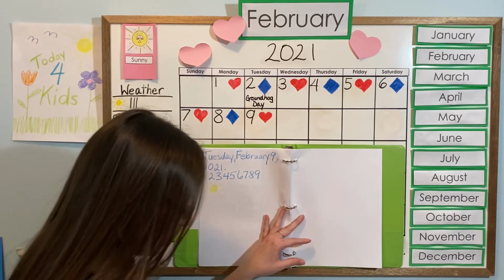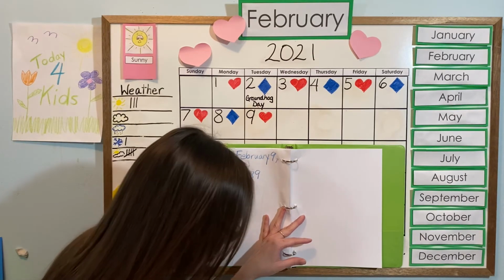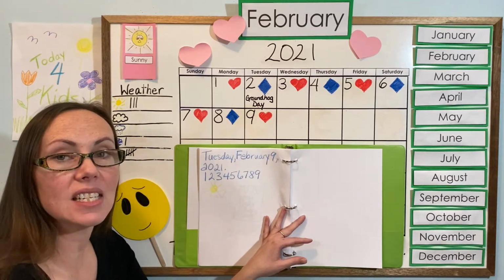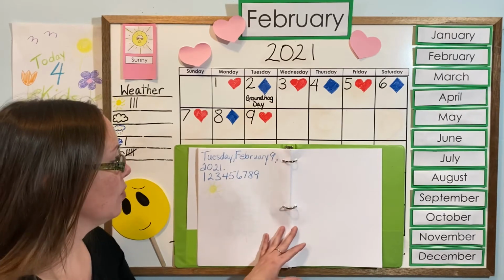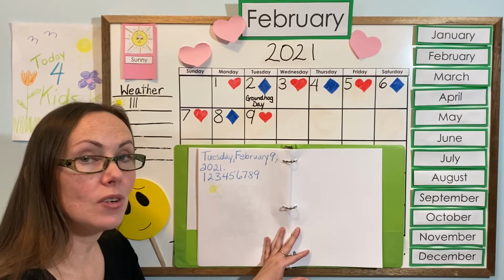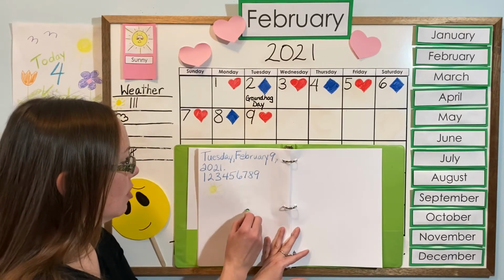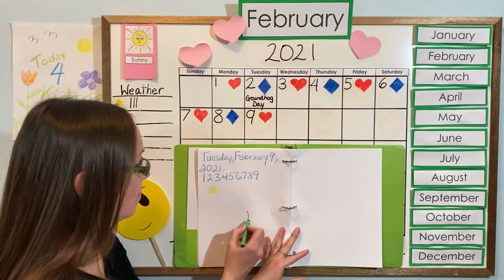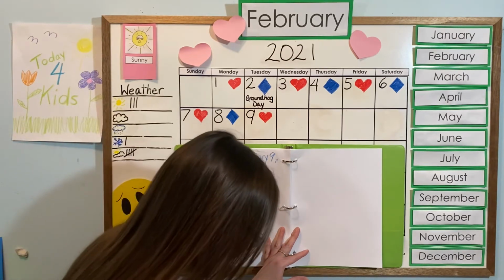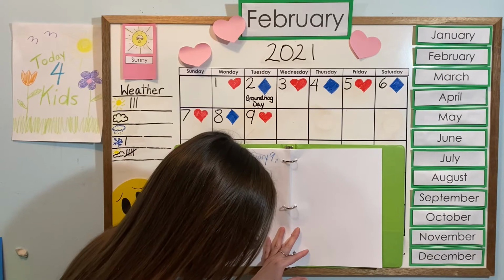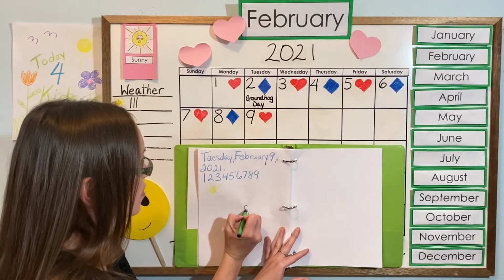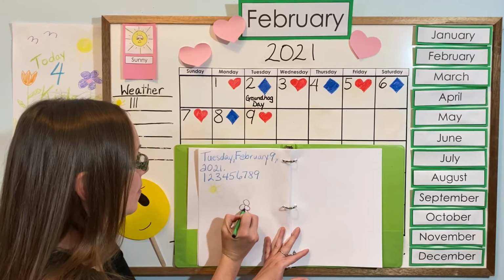And today I'm going to do another craft. I am going to do lots of crafts this week because it's Valentine's Day on Sunday, and I want to make lots of things for the people that I love. So I'm going to make flowers today, and you can check the channel for that video because there will be a video for that as well. So I'm going to make a stem like this with some leaves, and then I'm going to make, let's see, a purple flower. So we'll make a little circle in the middle, and then we'll loop.